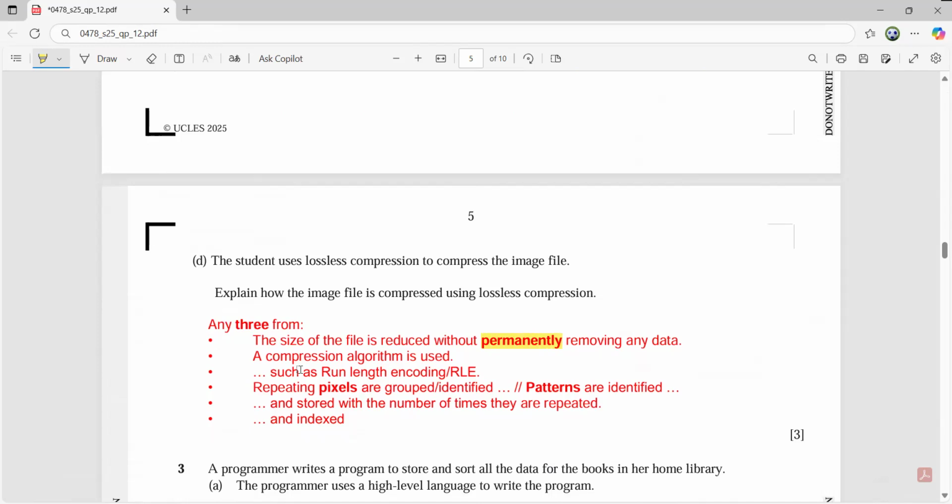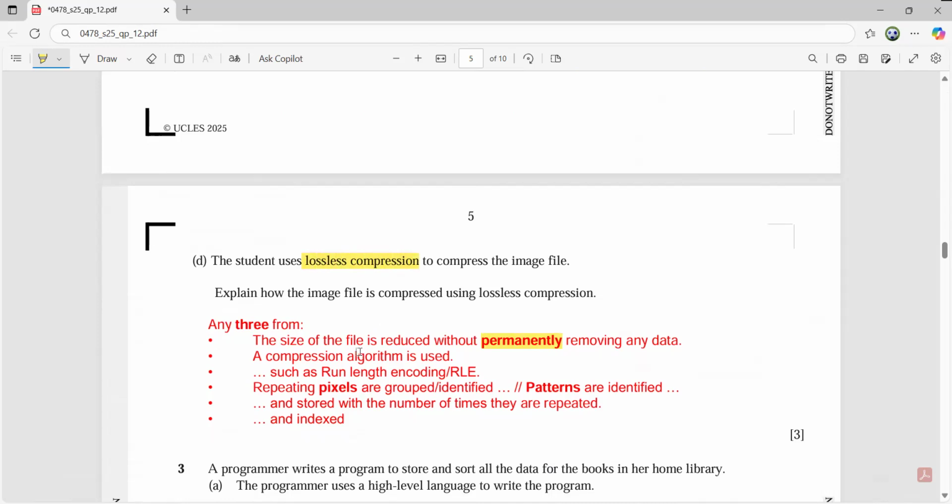You can also talk about the indexing of those pixels. In this manner, you can apply lossless compression without any loss of data. This is what they expect students to write to score the marks.